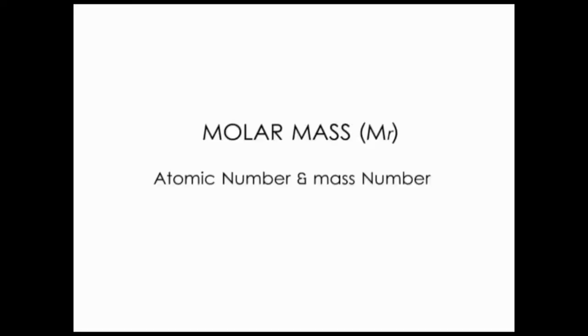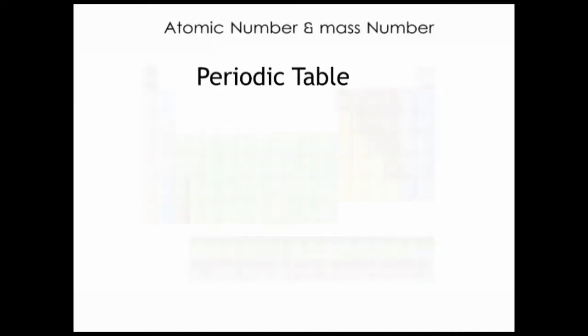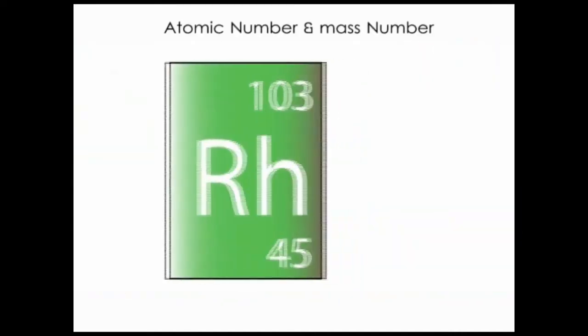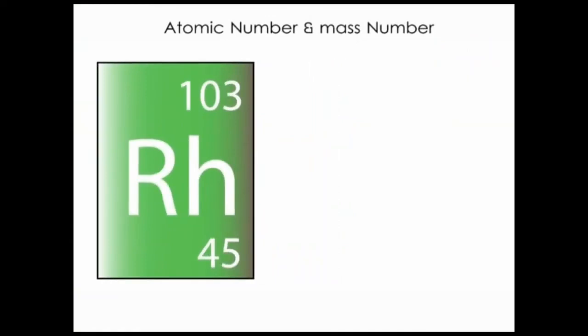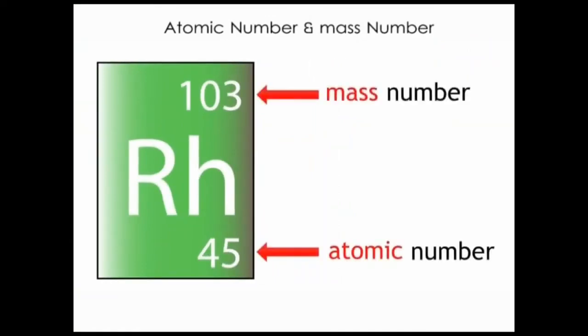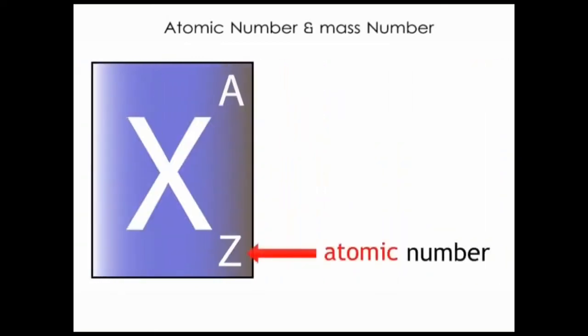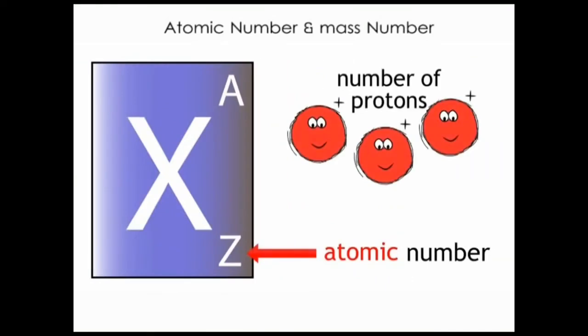Atomic number and mass number. When you look at the periodic table, you see that each element has its own box, and within that box you will find two numbers: the atomic number or the proton number, and the mass number. The atomic number has symbol Z. This number tells us how many protons are in one atom of that element.